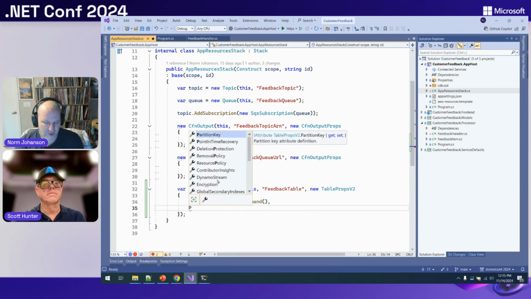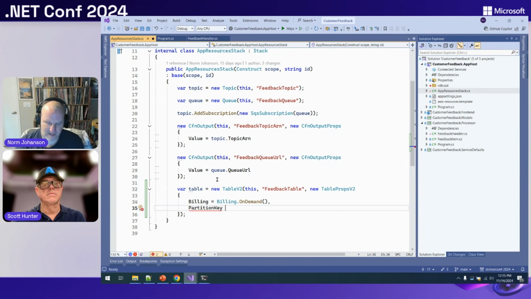Schema here, all I care about is a key. This is going to be like the ID column on my object here. So I'm going to say new attribute. Name is ID, because that's the name of the property on my type, and it is of type string.